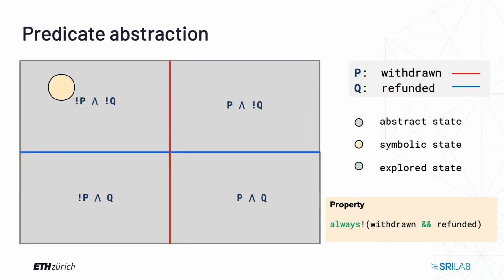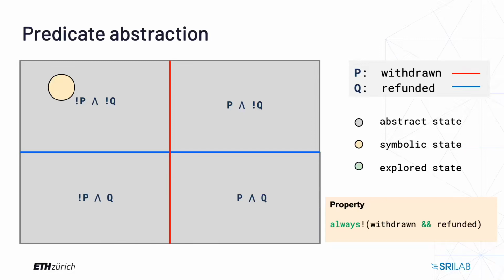Let's visualize our state space and see how predicate abstraction exactly looks like. The gray area you see here is our full state space. 2 lines, red and blue. Our predicates. Red line is predicate P, withdraw. Blue one is Q, refunded. Each predicate line splits the state space into 2 subspaces, one positive and one negative.